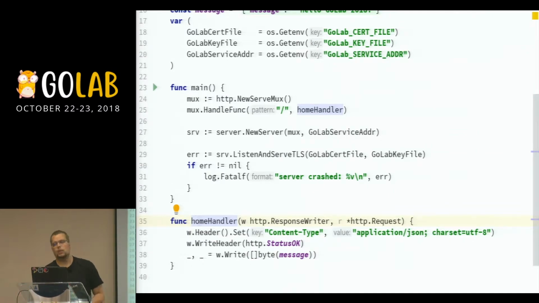So, for example, instead of structuring your packages like the classic MVC model from other languages or frameworks, what you can do is take your package, and let's say in this case we have a home handler which should handle the home page, right? So where should I put this function in? Well, I should put it in a homepage package. And that package should contain all the functionality related to my homepage. So that means everything that I need to render and so on that page.